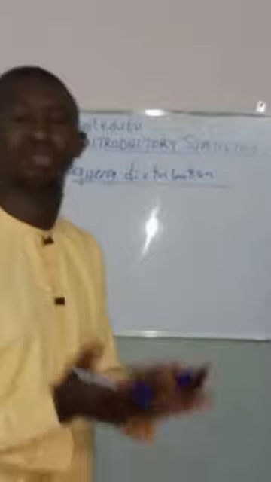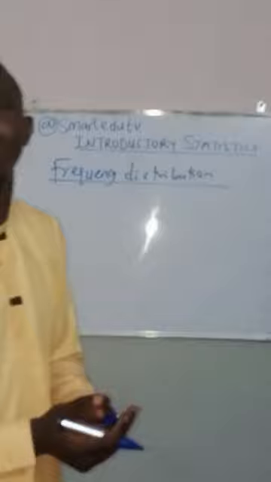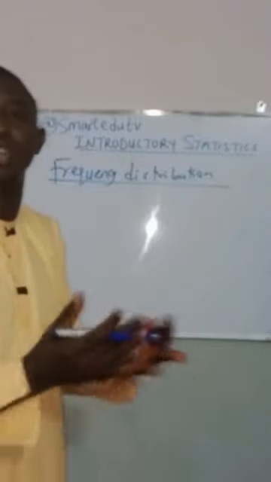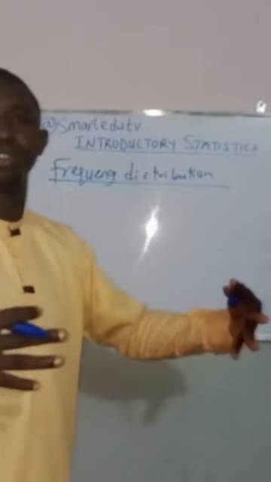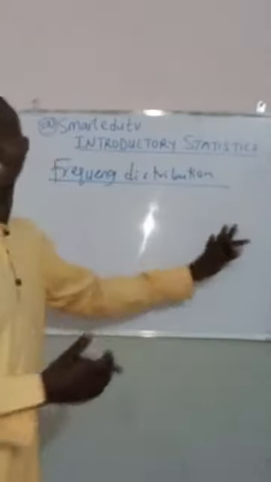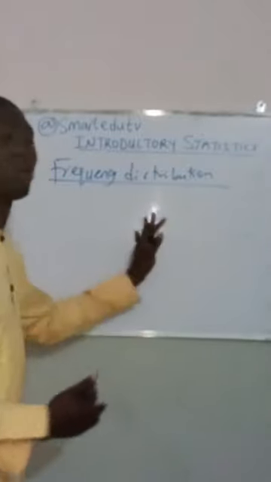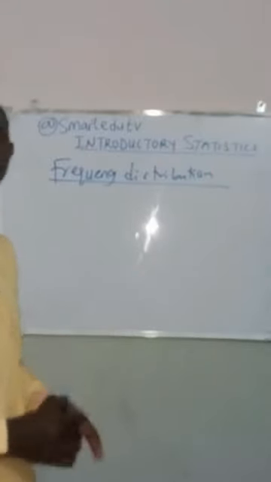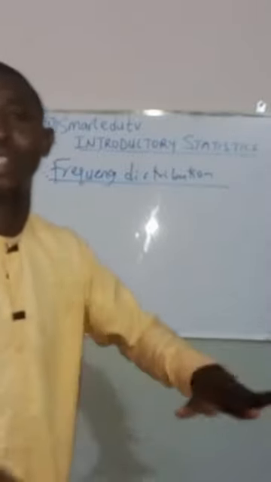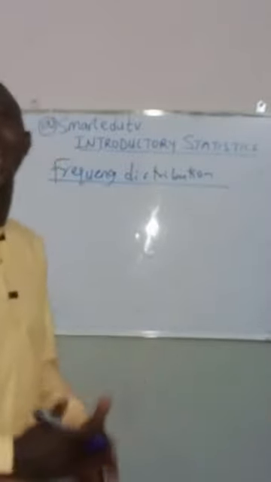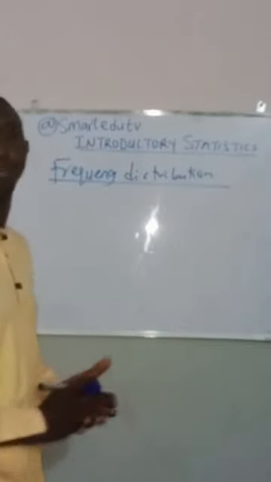A frequency distribution is simply like a table that shows different values or different qualities or observations and how they are spread on the table. It is a table that shows different data and their number of frequency. That is frequency distribution.